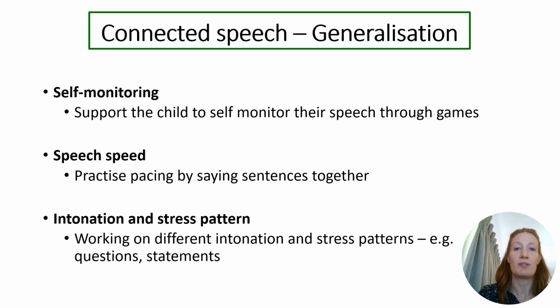Examples of activities that could be carried out for generalization include focused 5-minute conversations, where a pupil really thinks about their speech. The length of time of a focused conversation could gradually be increased. Another activity could be talking about pictures in a book for a set period of time, playing 20 questions, or creating silly sentences using best speech. You could also play a memory game or ask your child to read to you while focusing on their best speech. During these tasks, the adult should give the child specific feedback about their speech.